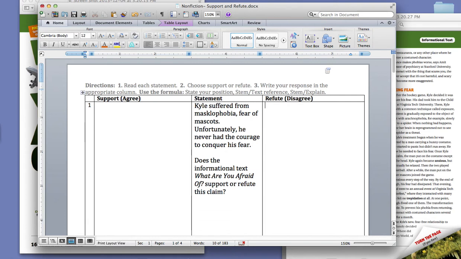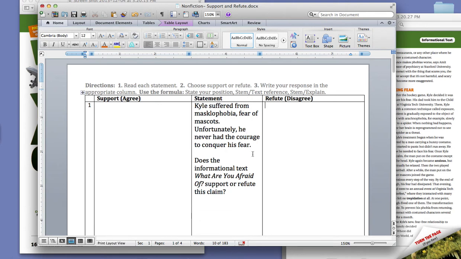For the activity, the directions are: first, read each statement. Second, choose support or refute. Support means to agree, refute means to disagree. And third, write your response in the appropriate column. When you respond, you will use the formula: state your position, STEM, text reference, STEM, explain.